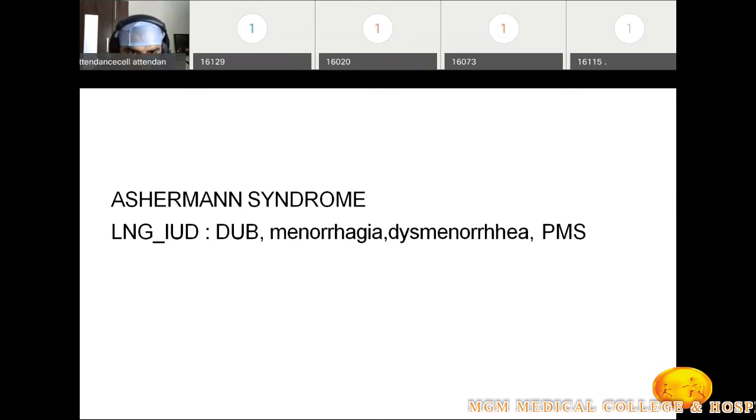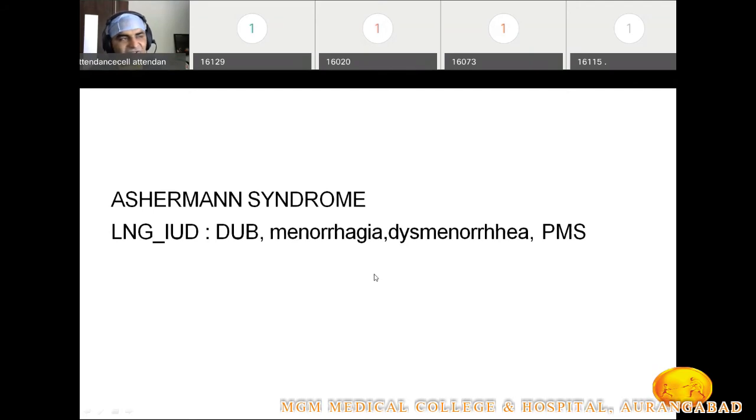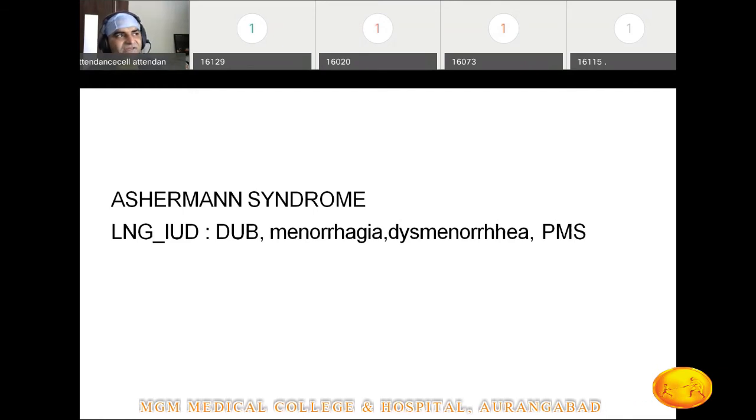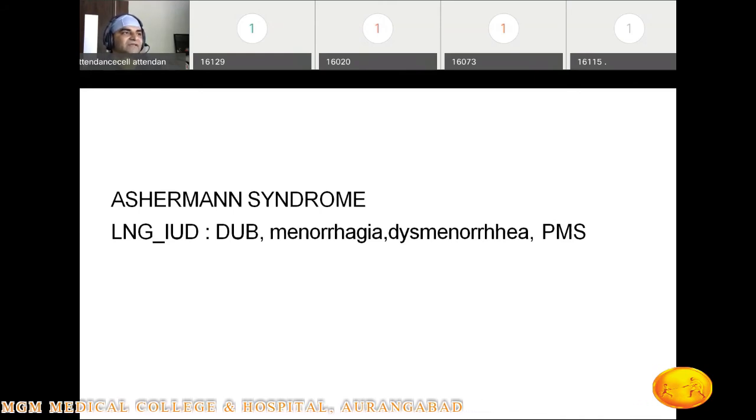Just we discussed. So this is the levonorgestrel releasing intrauterine device. We are going to use it in DUB, menorrhagia, dysmenorrhea, all the menstrual irregularities. Again an important use of this levonorgestrel releasing intrauterine device is that it can be used as a part of the treatment for DUB. This can be used as a part of treatment for the patient with endometrial hyperplasia.